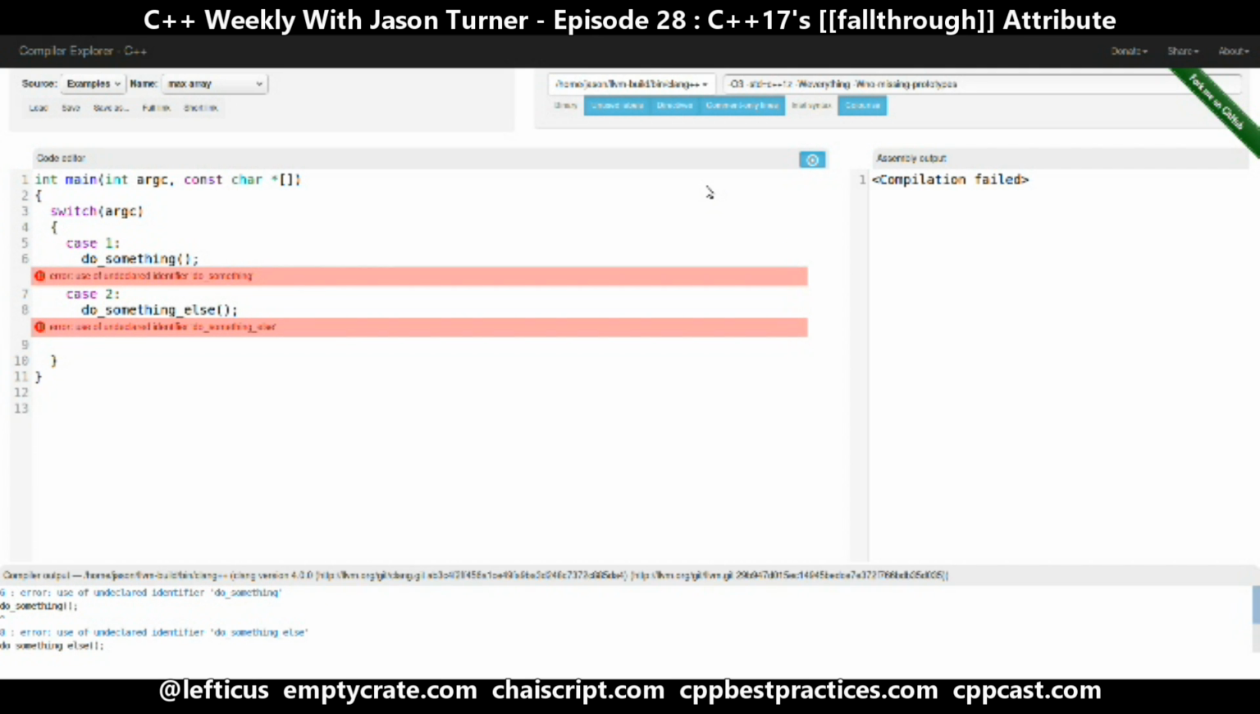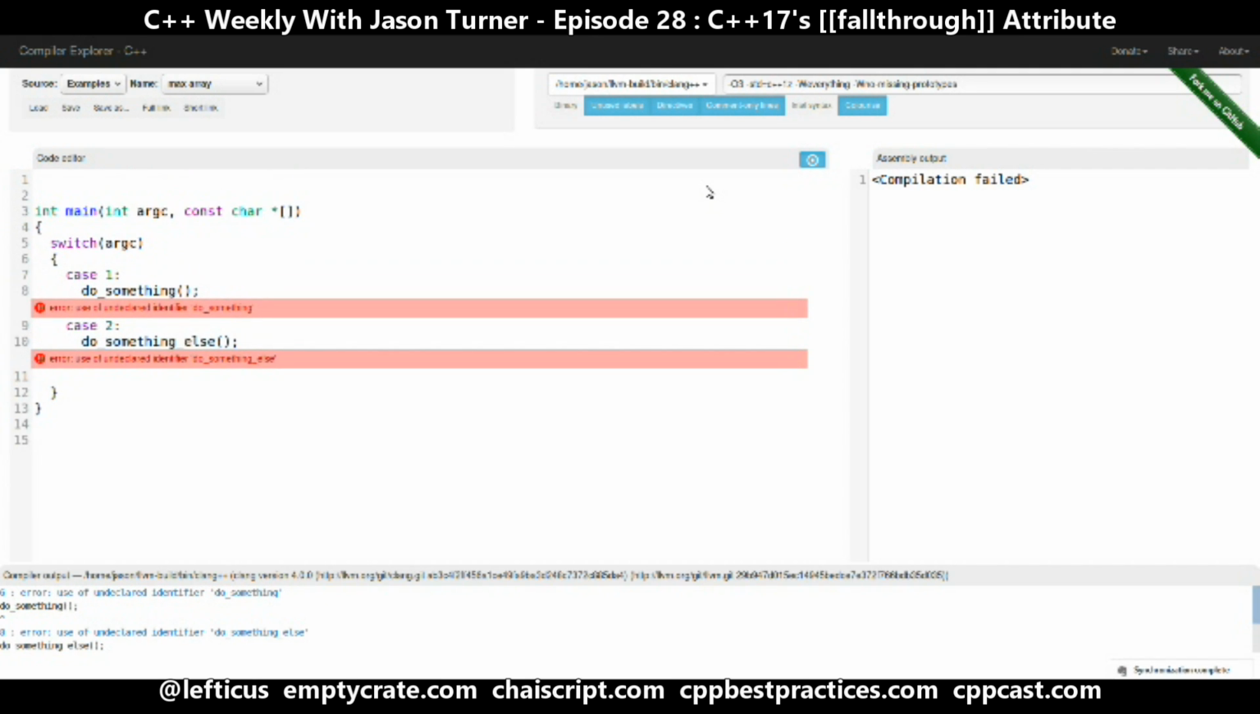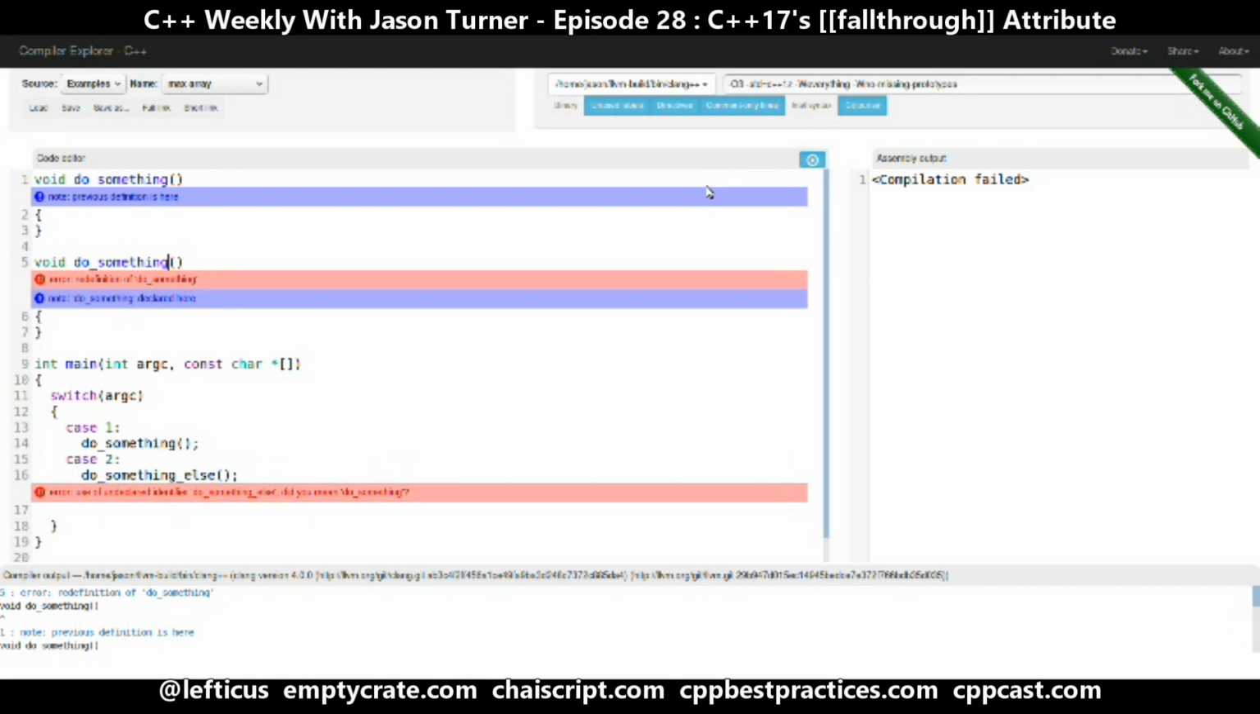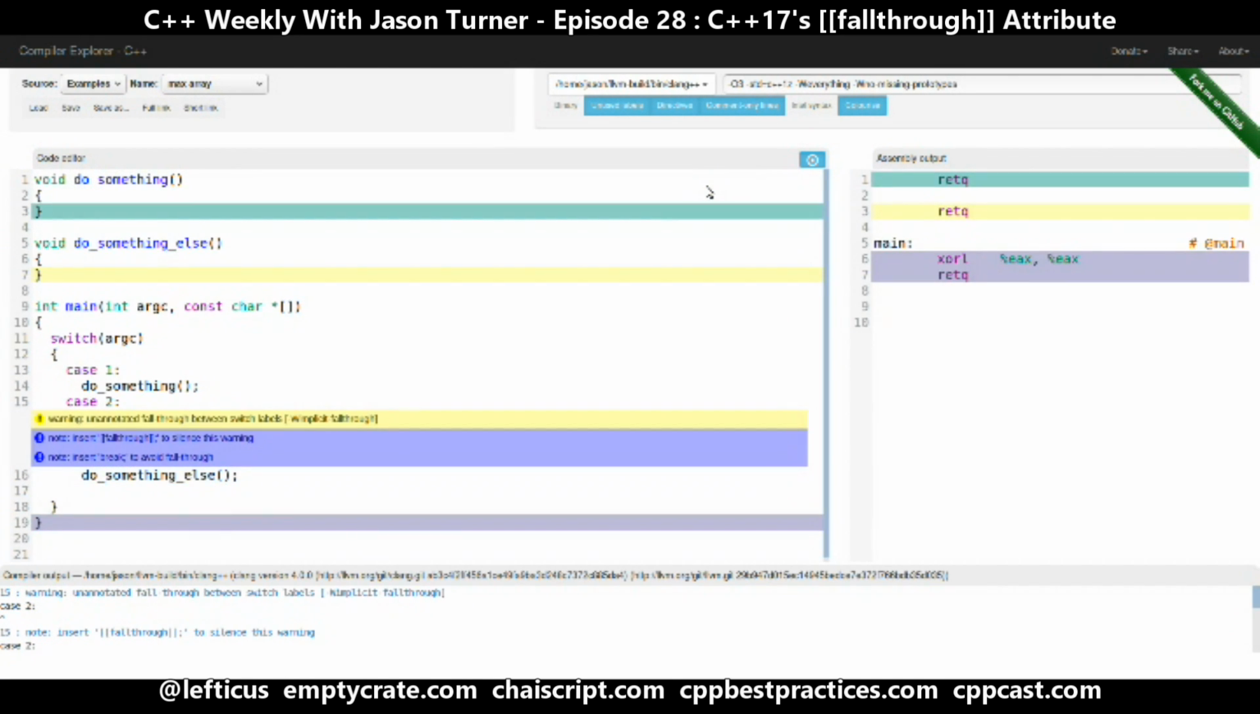So we have a very simple switch statement that, depending on the value of argc, can call one of two functions. And we're going to stub in our functions, doSomething and doSomethingElse. So now we're getting a warning from the compiler saying we have done an unannotated fall through between switch labels.